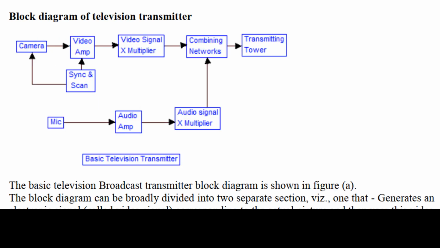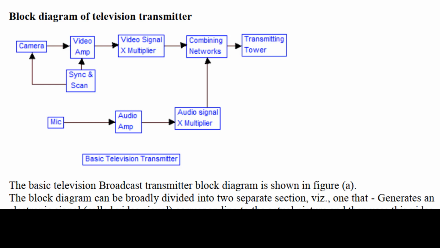Up till now we have seen radio, that is, audio transmission. Now we are going to discuss the television transmitter. In this block diagram we are viewing the television transmitter: camera, video amplifier, synchronization and scan, video signal multiplier and combining networks, and transmitting tower.